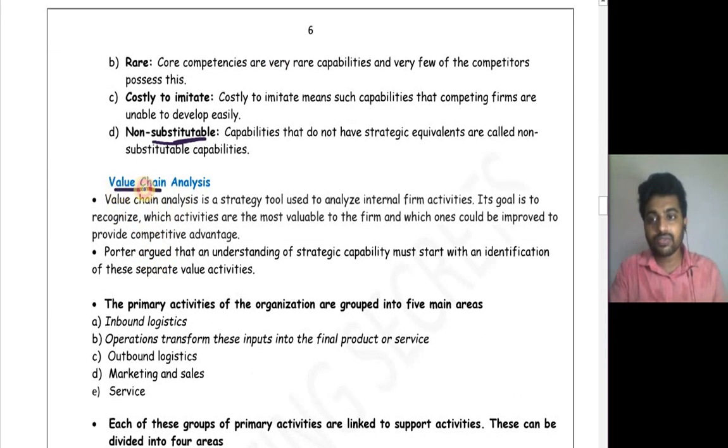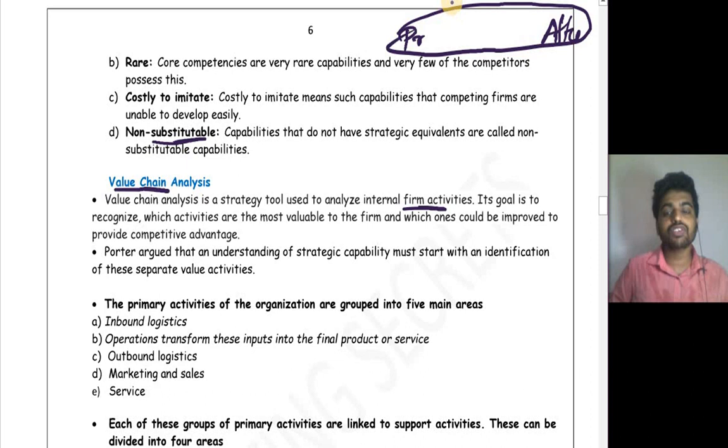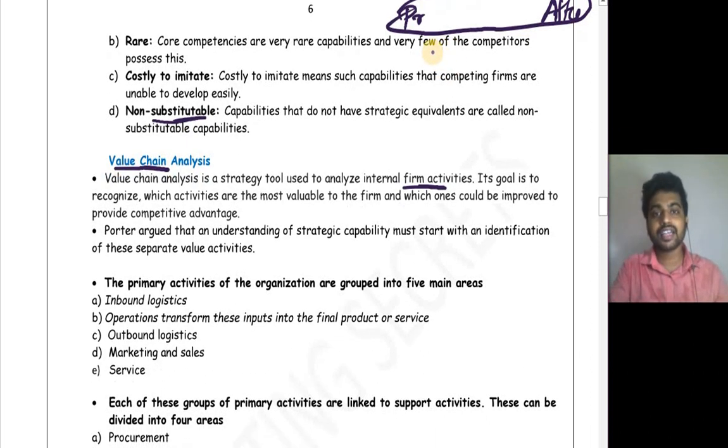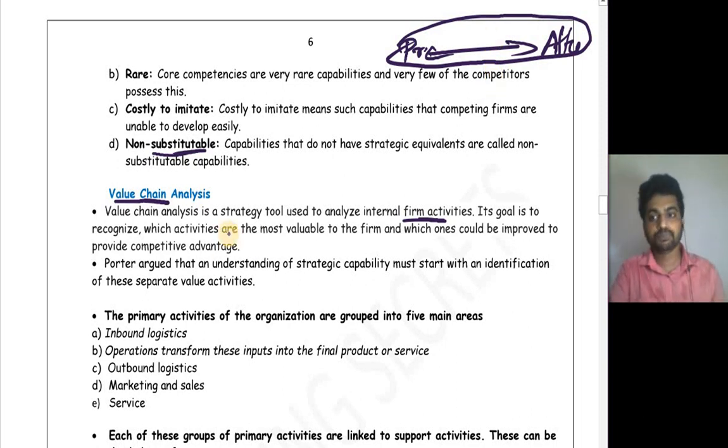Okay, next comes value chain analysis. Value chain analysis is a strategy tool used to analyze the internal firm activities. So your firm activities might start from where? Procurement and end at after sales service. So analyzing all these activities will be called value chain analysis. The thing which links all these activities will be called supply chain management.